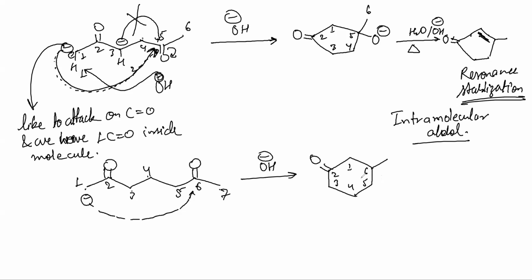If you directly want to make the product, do one thing. Place a double bond between 1 and 6 so that you have double bond, single bond, double bond. Can you see that? I hope it is clear. Clear? This is also intramolecular aldol. So this is all about your aldol reaction.